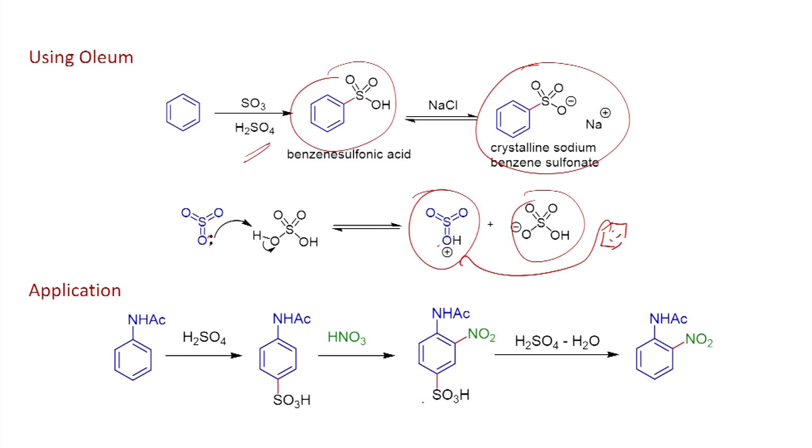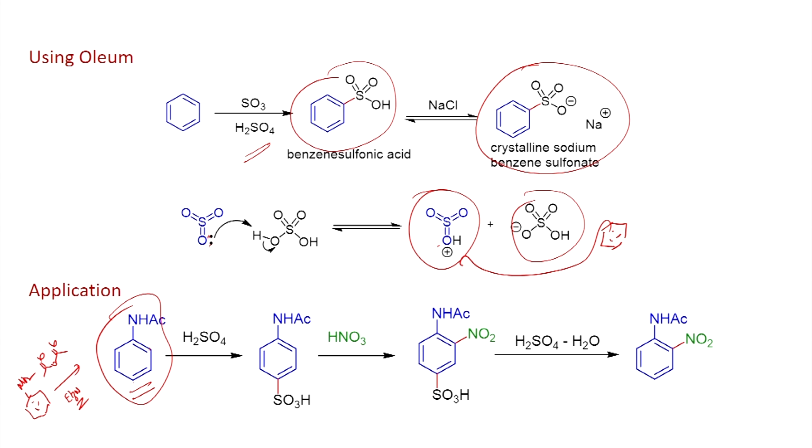Now, let us look at one application. When you take the aniline, you can react it with acetic anhydride in the presence of a base like triethylamine. So, you will be able to form this amide. Once you form the amide, as we have just seen with the nitration, if you use a mixture of nitric and sulfuric acid, the nitration takes place